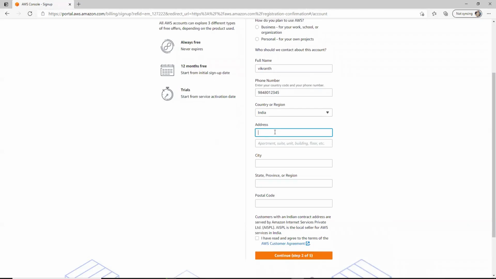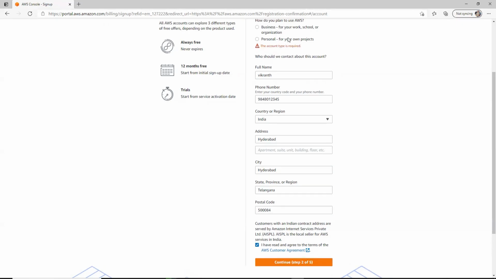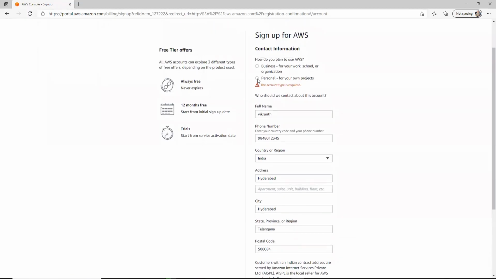I am in India, and the address is Hyderabad, city also Hyderabad, state is Telangana, pin code number is 584. Accept this AWS customer agreement and click on continue for the next step. This account type also you need to select. It's personal.